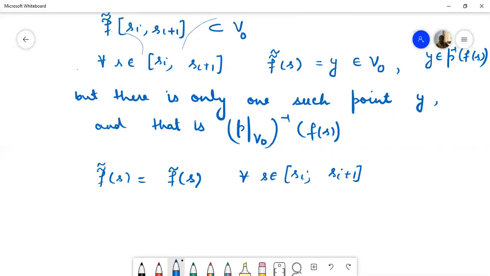So this lemma proves that whenever we have a covering map from E to B, then any path in space B starting at point B naught has a unique lifting in space E starting at point E naught, where this E naught is an inverse image of the point B naught. Or we can say E naught is the point whose image is B naught.